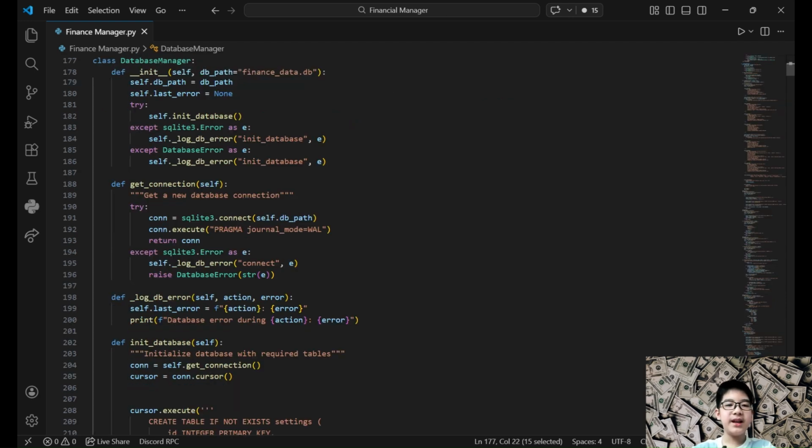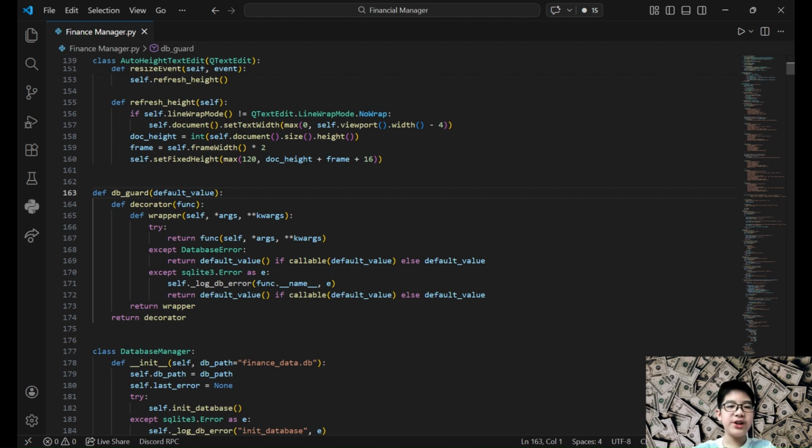Next is the database layer using SQLite, handled by a database manager class. Here you can see the database manager class responsible for creating tables and handling queries. On first run, it creates tables for transactions, budgets, goals, and settings, so data is saved permanently. It also calculates the current balance by combining income and expenses.